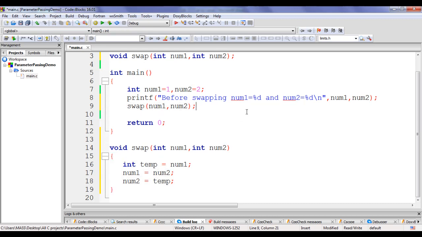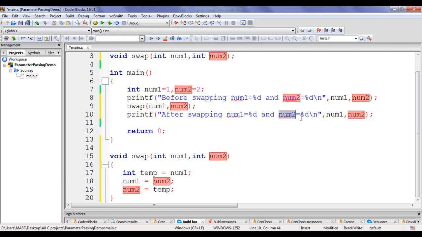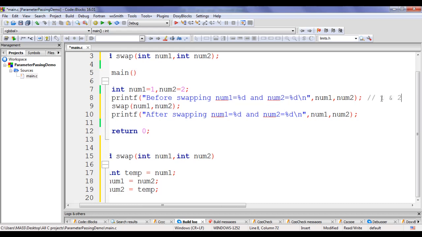After swapping, I want to display the value of the actual parameters num1 and num2. I am going to copy this line of code and paste down. Here I say after swapping num1 equal to %d, num2 is equal to %d, num1 comma num2. Here we are getting 1 and 2.